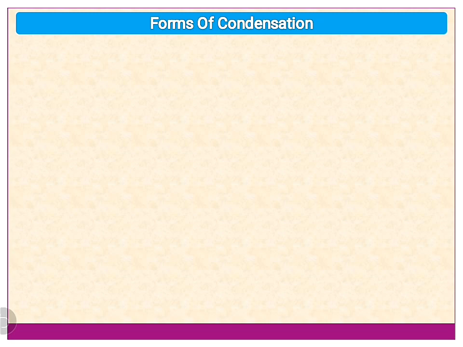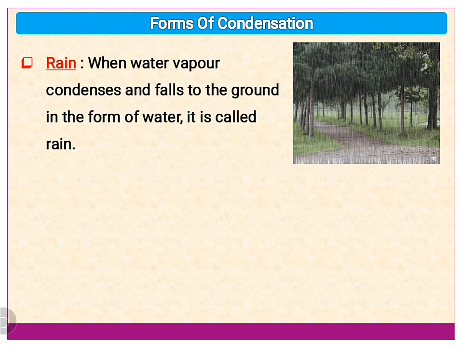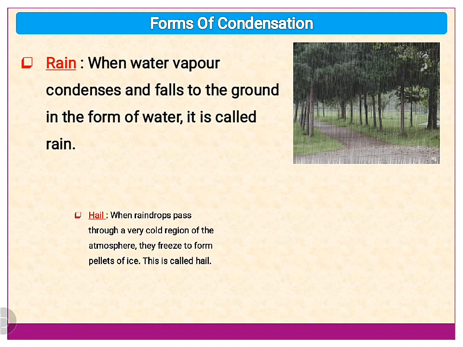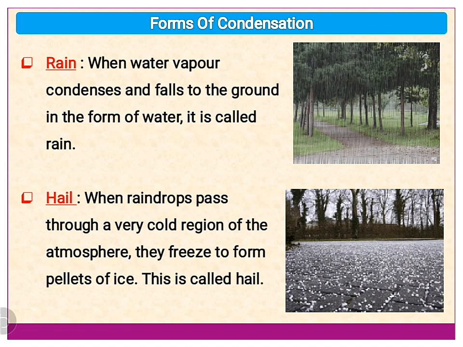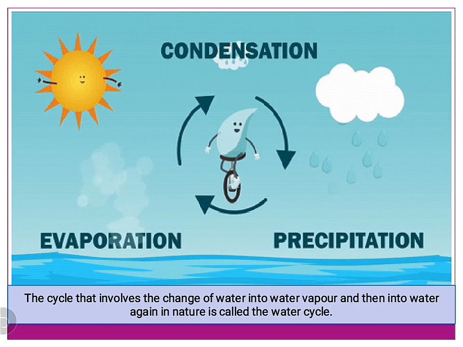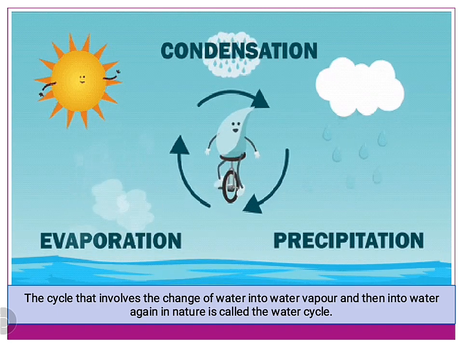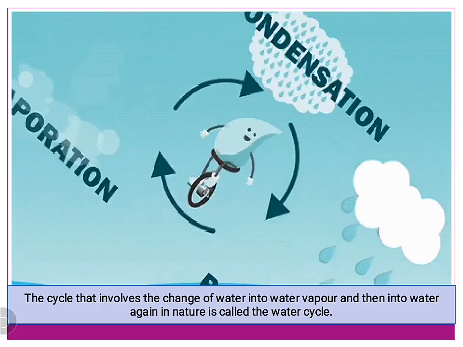Children, when water vapor rises in the air, it condenses and falls to the ground in the form of drops of water, which is called rain, which is also a form of condensation. And when these raindrops pass through a very cold region of the atmosphere, they freeze to form pellets of ice, which is called hail. With this, let's move on to another interesting topic, which is the water cycle.